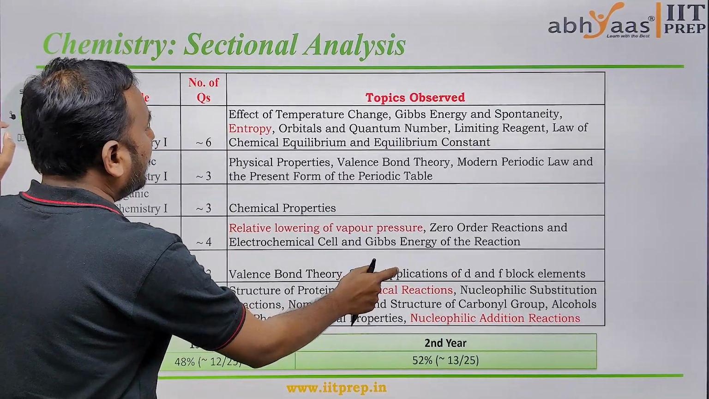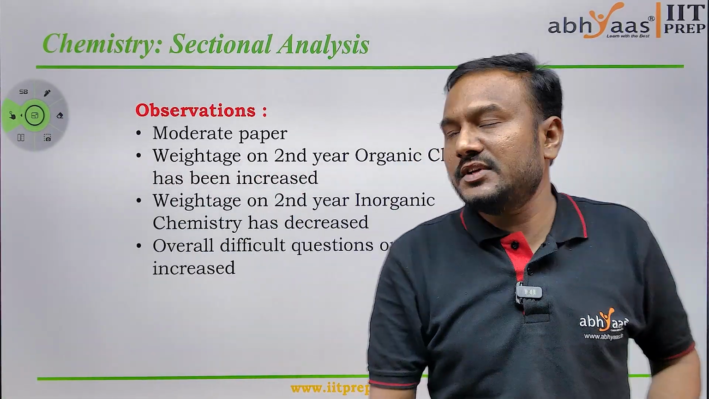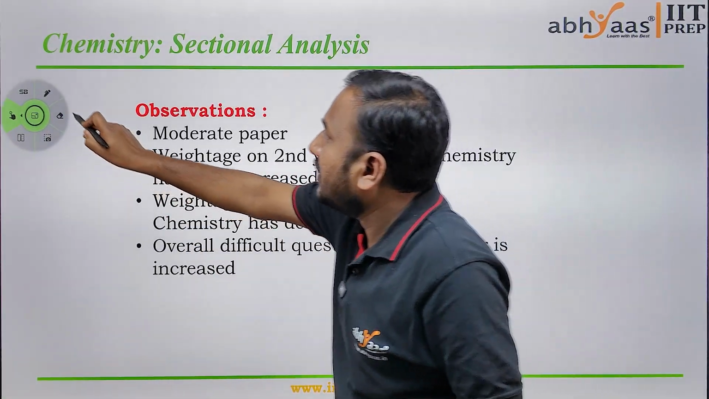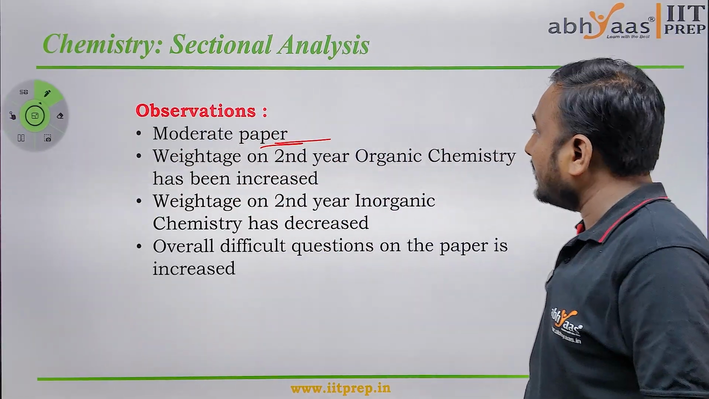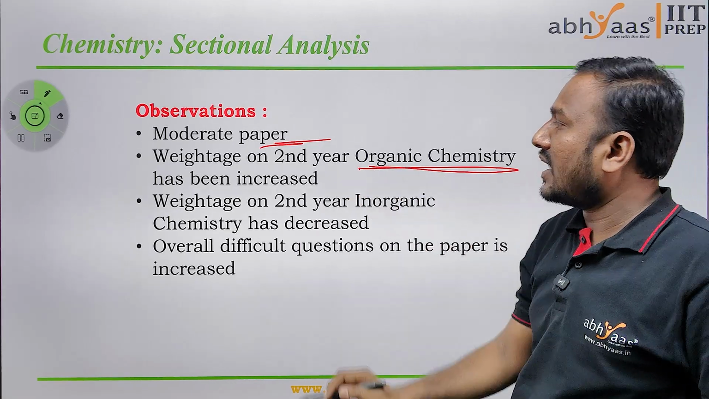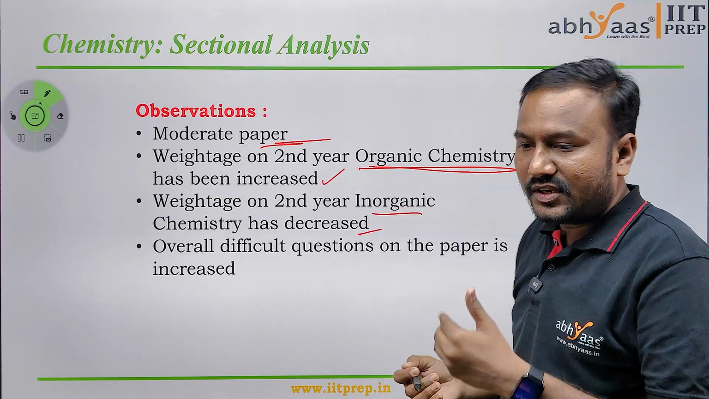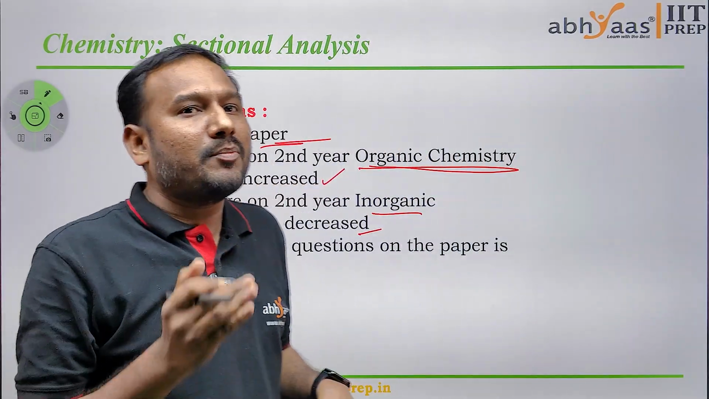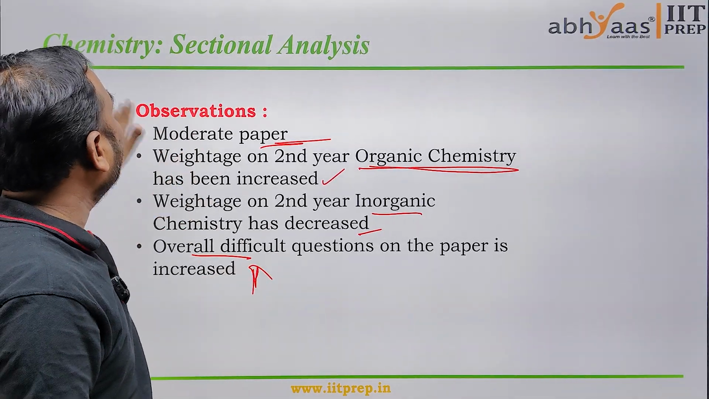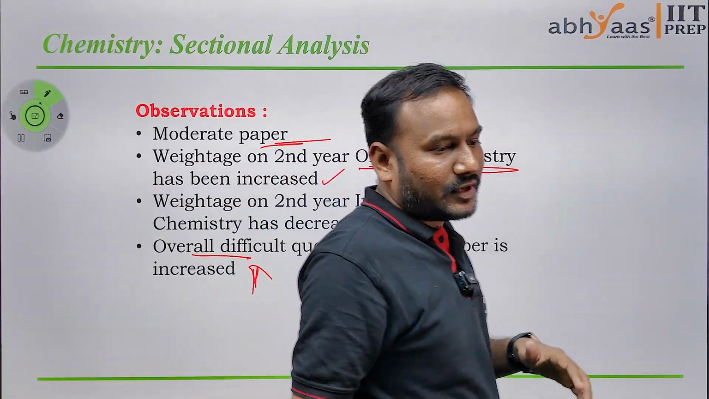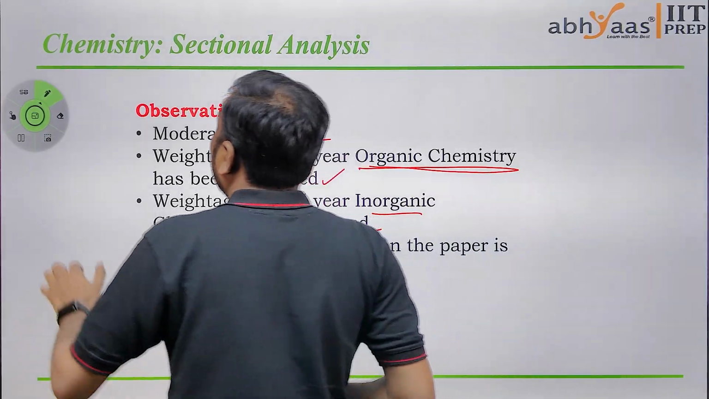Now if you see the overall analysis of chemistry, the paper is moderate only. The 25 chemistry questions are moderate only. In the second year, especially organic chemistry has increased. In inorganic chemistry, there was a little bit of decrease, 1 or 2 questions fewer compared to paper 1, paper 2, paper 3. Overall, the paper difficulty in chemistry has increased compared to paper 1, paper 2, paper 3. So this is the sectional analysis of chemistry.